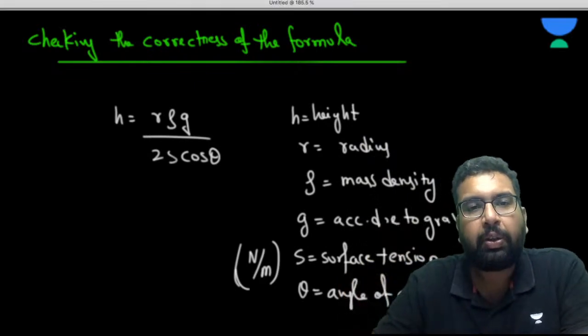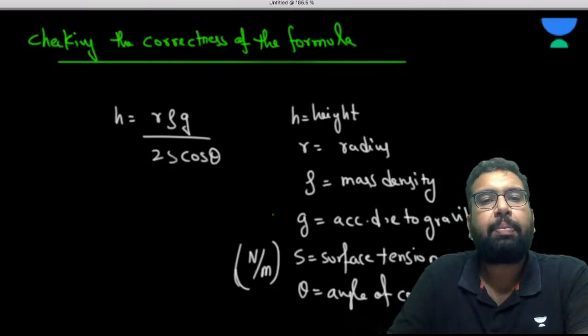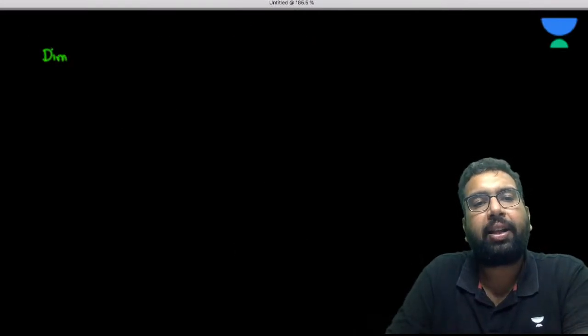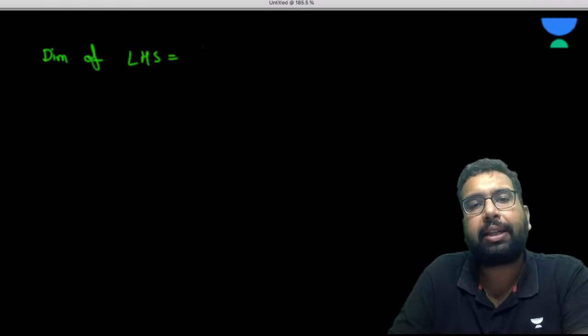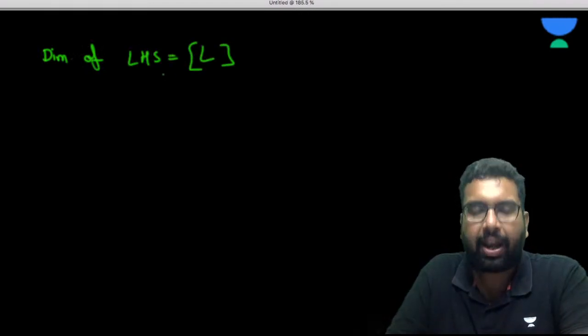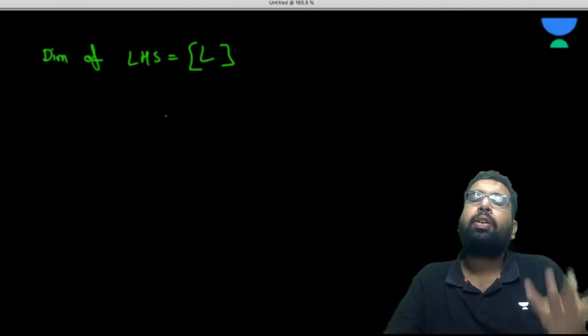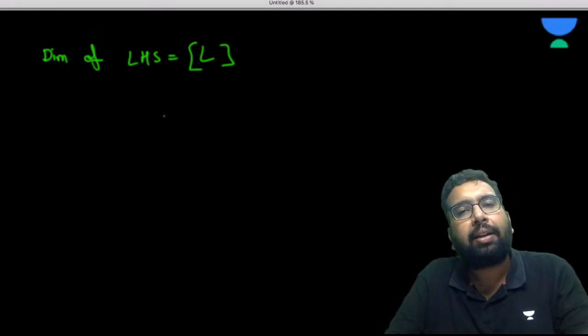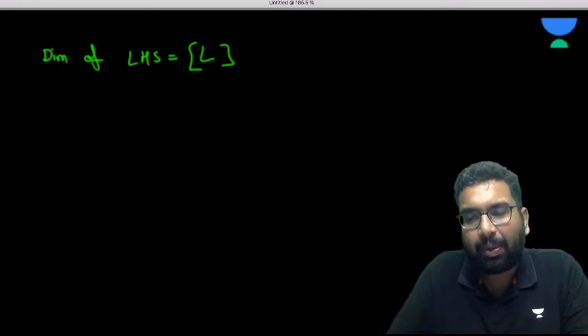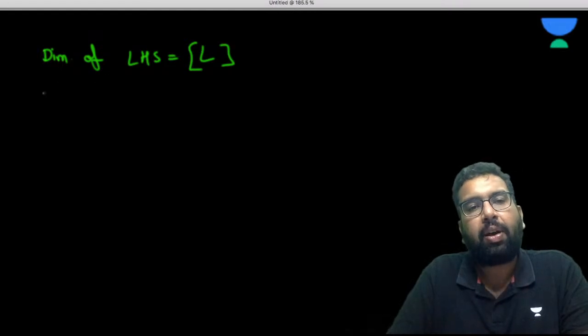Don't worry. Now, if I take the dimension of the left hand side, this is h, so it is L. Simply, if the right hand side has the dimension of L, then it is correct. If on the right hand side the dimension is not L, it is not correct. Now, please observe the dimension of the right hand side.